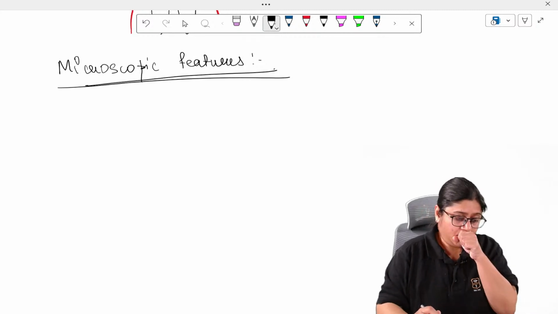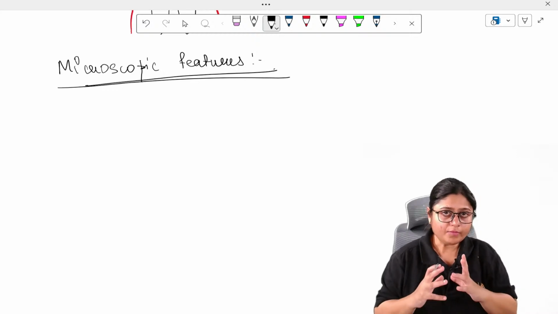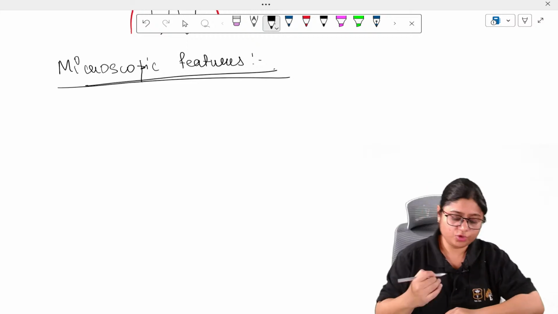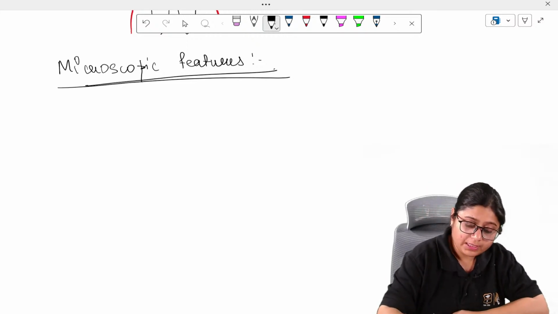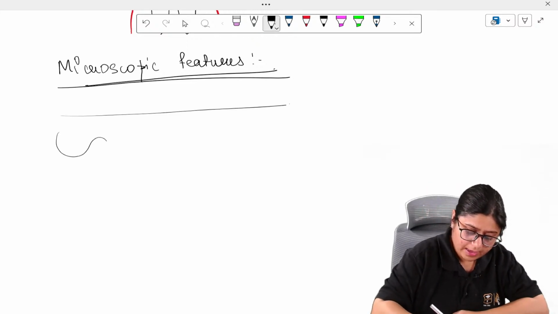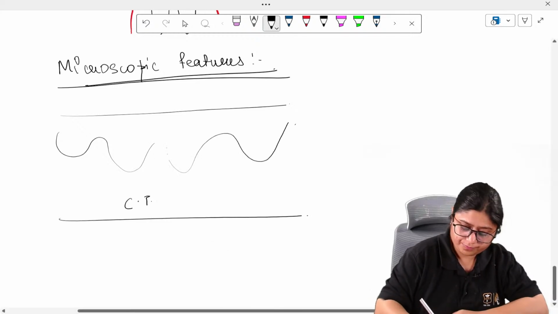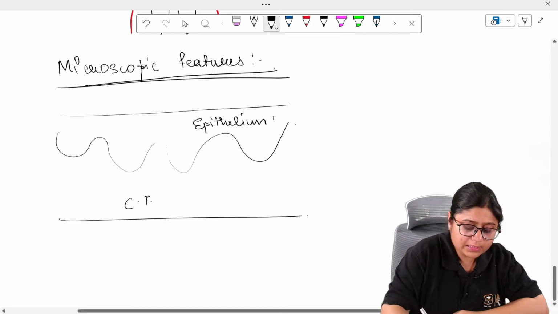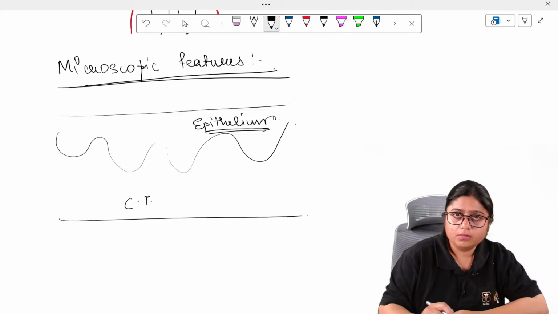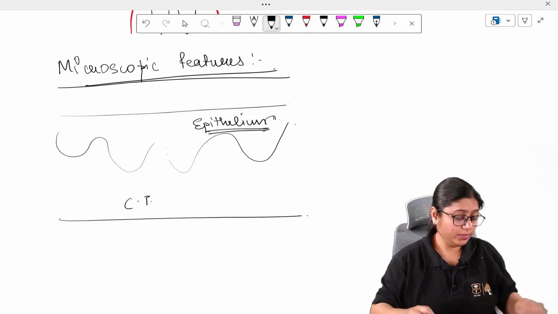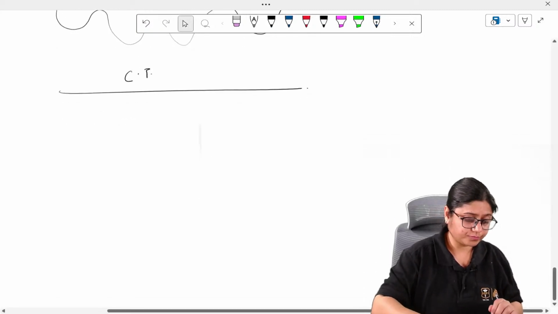So basically, gingiva has gingival epithelium and connective tissue. Now this epithelium is important. Few points from this epithelium are very important, which you must know.